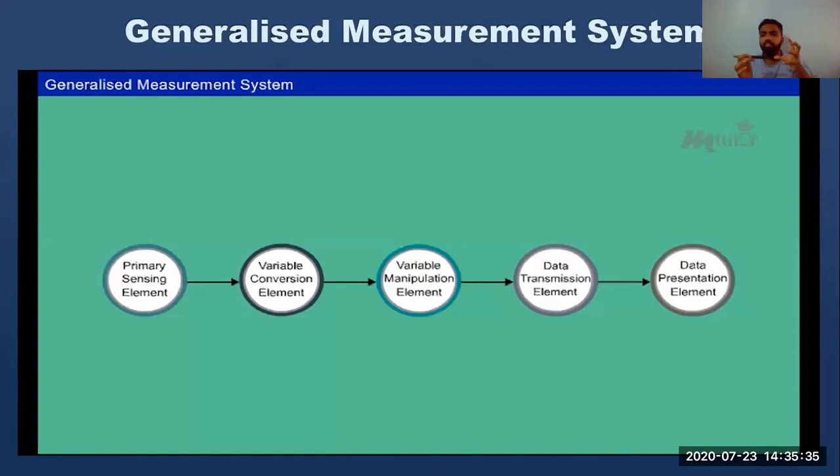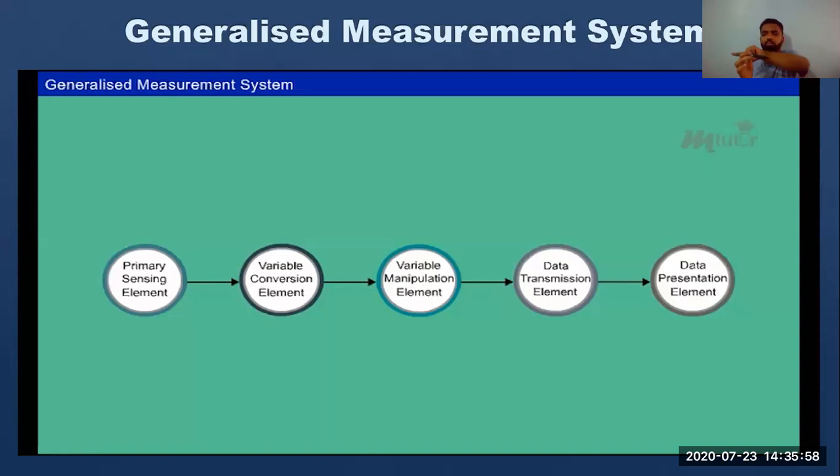Data transmission. Now this data is transmitted. This inflation of the Bourdon tube is transmitted via that needle. So that will be called the transmission element. The manipulation element will grow in size, and that will be transmitted with the help of a needle and also a gear arrangement.